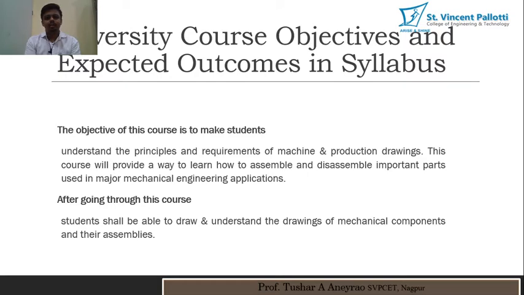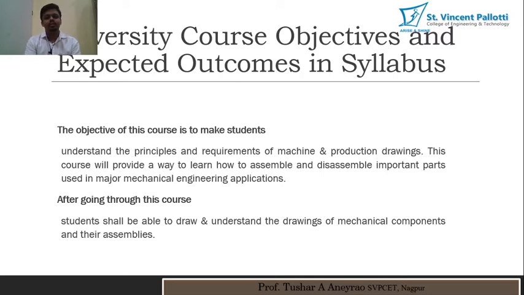There are certain course objectives which are decided by the university. Course objectives are nothing but the parameters which the university feels should be learned by the students after completion of this course. The objective of this course is to make students understand the principles and requirements of machine and production drawing.